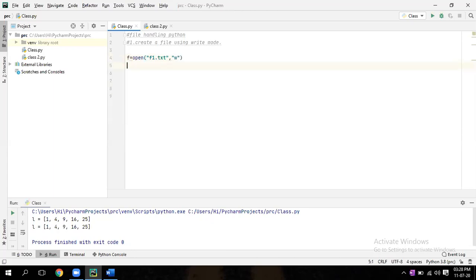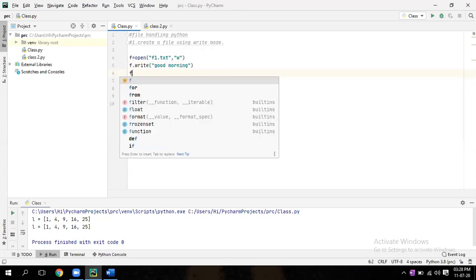Come to the next line. f dot write, bracket start, within quote write something. Good morning, or whatever. Good morning. And next line, f dot close.